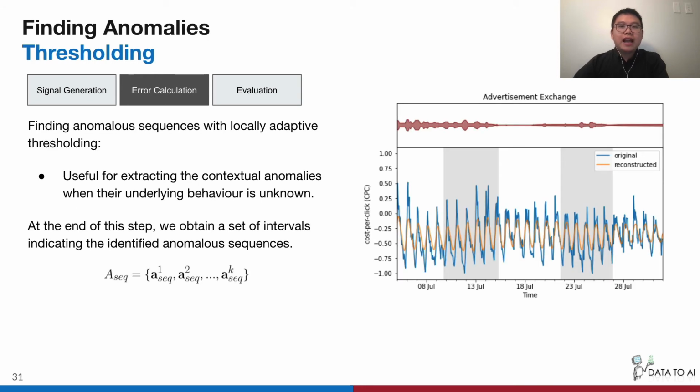So once we have the error scores at each time step, we can now use thresholding strategies to find anomalous segments. We here employ a locally adaptive thresholding method. For a given time window, we use 4 standard deviations from the mean of the window as the current threshold. Doing it like this is very helpful for extracting contextual anomalies.